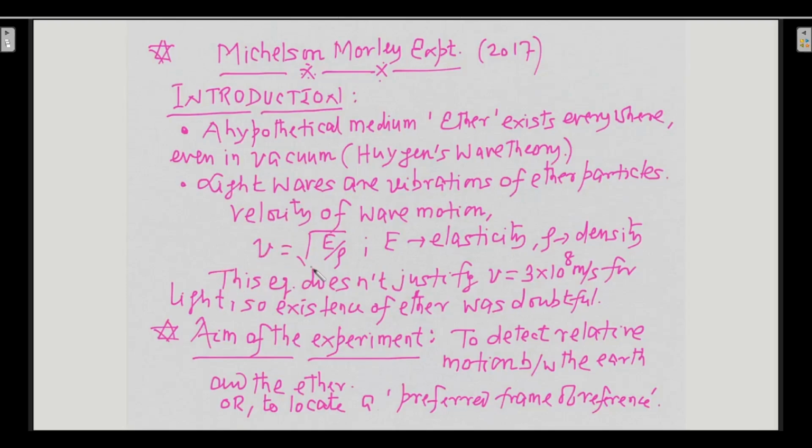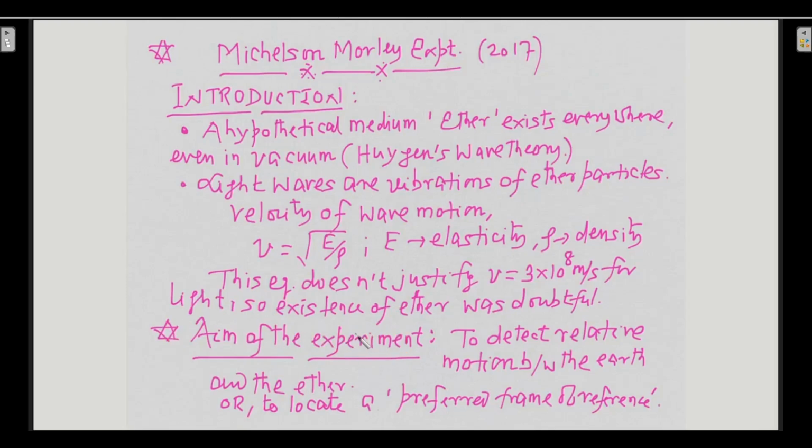So this particular equation, V is equal to square root of E by rho, doesn't justify V equal to 3 into 10 to the power 8 meter per second for light. And this is precisely the reason why the existence of ether was doubtful. So the aim of this Michelson Morley experiment was to determine whether ether exists or not.